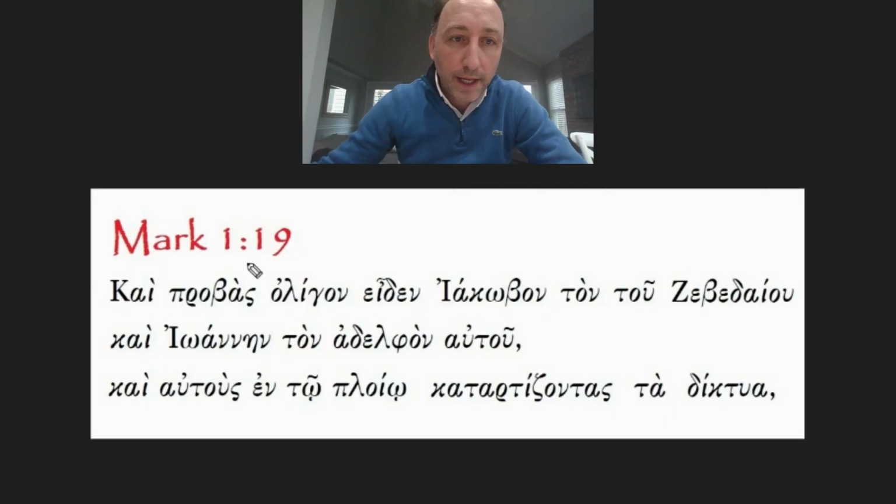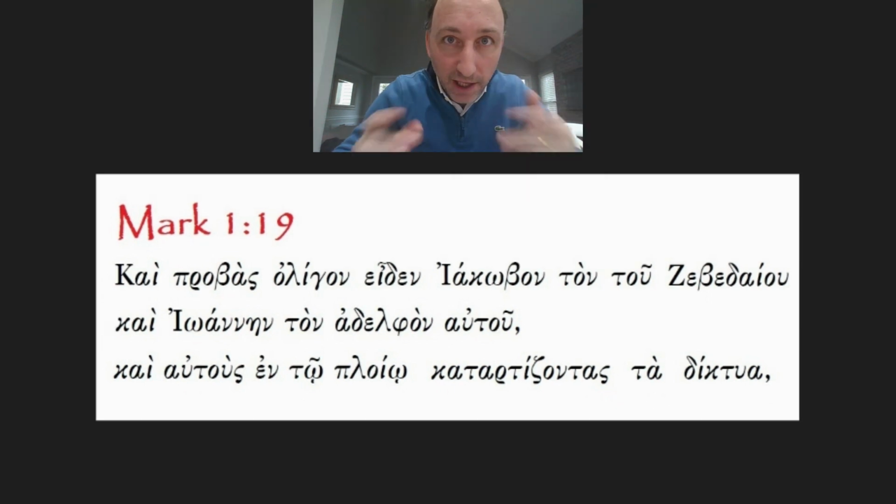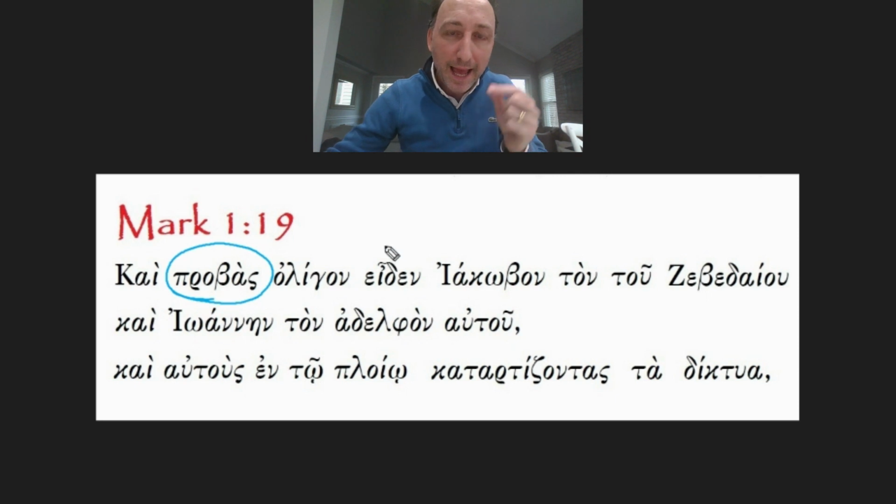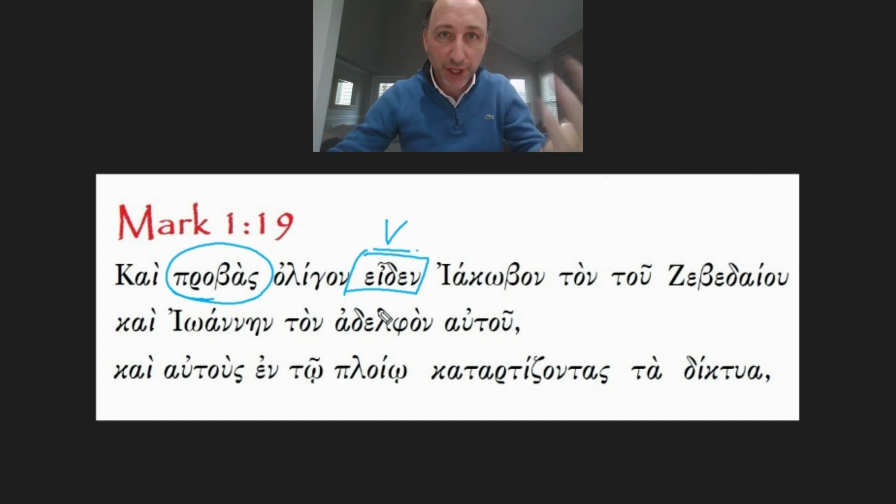Read Mark 1:19. Kai probas oligon eiden Iakobon ton tou Zebedaiou kai Ioannen ton adelphon autou, kai eutheos en toploio katartizontas ta diktua. This long sentence starts with a participle, probas, and then the verb eiden, which is the main verb of the sentence. The subject is Jesus. So Jesus, after probas, eiden, verb, who?